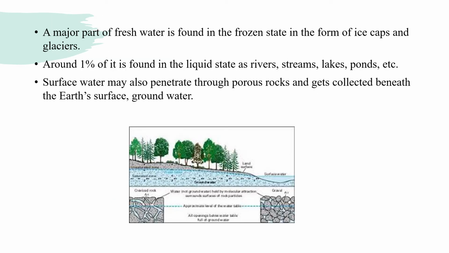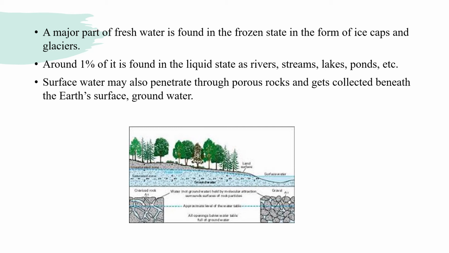On the Earth's surface, the major part of fresh water is found in the frozen state in the Arctic Circle and Antarctic Circle as ice caps and glaciers. Around 1% of it is found in liquid state as rivers, streams, lakes, ponds, etc.